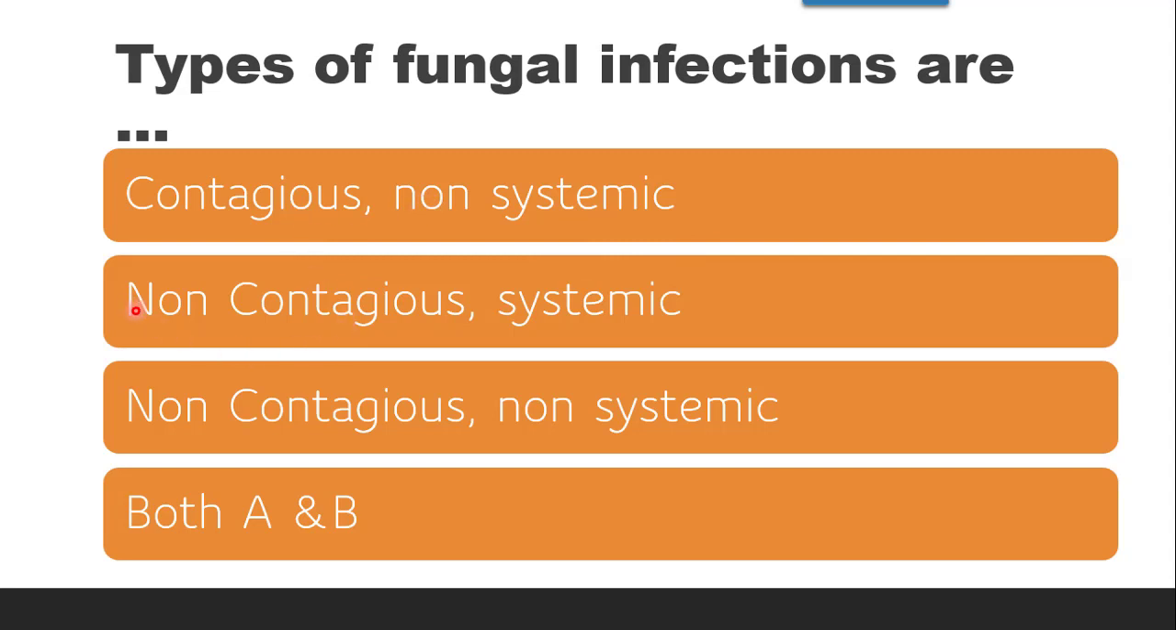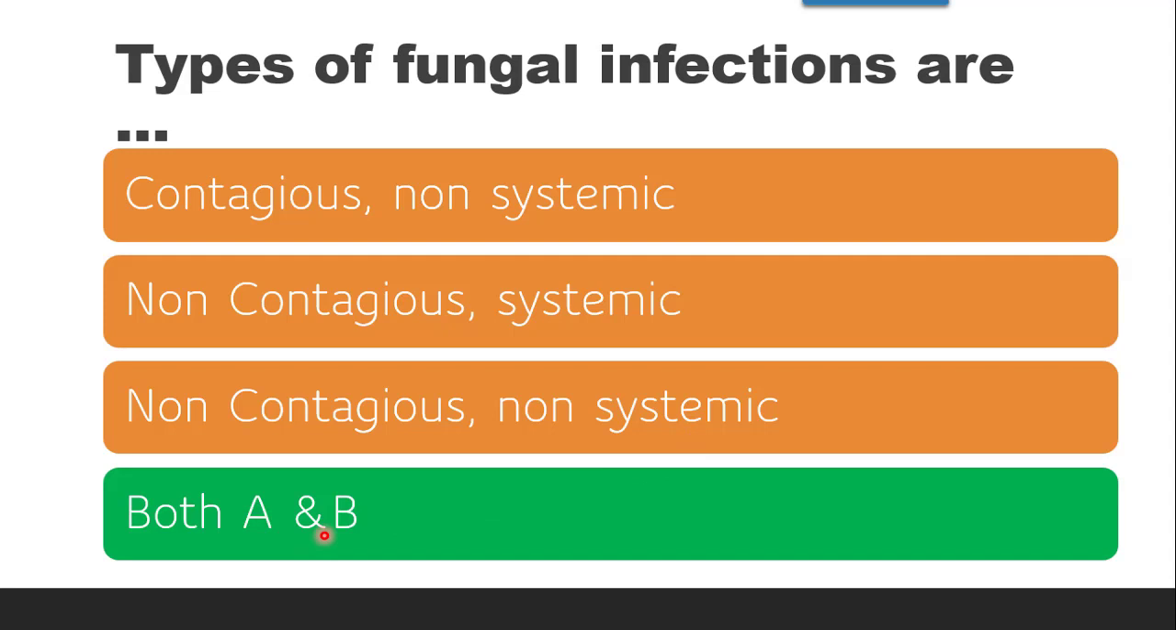Then next is non-contagious and systemic. Non-contagious means they do not spread, and systemic means the organs which are involved are like lungs, testes, then vagina is also there, liver is also there, then GI tract is also there. So these are called as systemic infections. Non-systemic are just superficial infections like skin, hair, nails infections. So the third one is non-contagious, non-systemic. So the correct answer is it is both A and B.